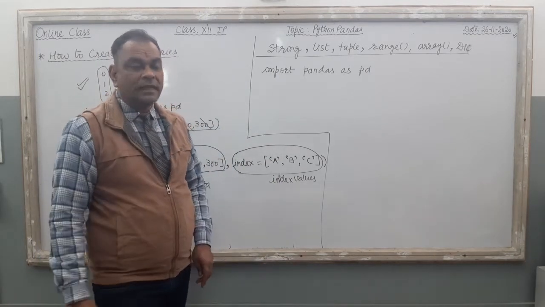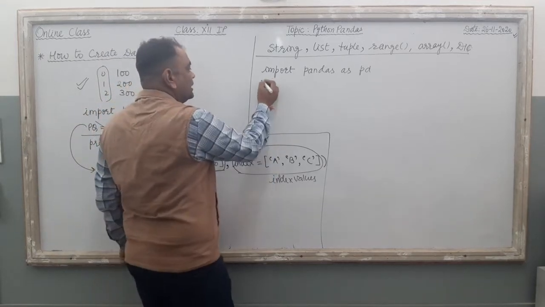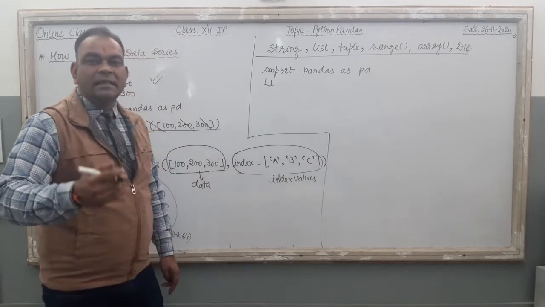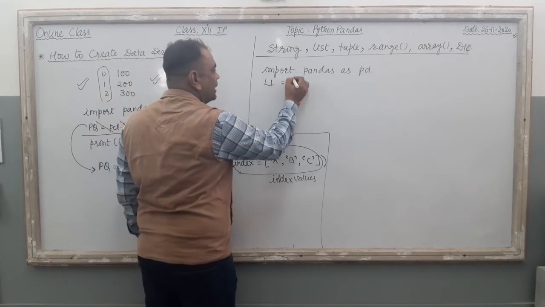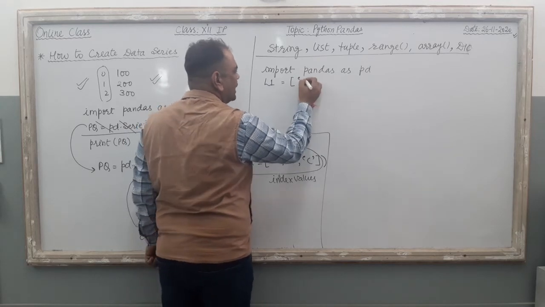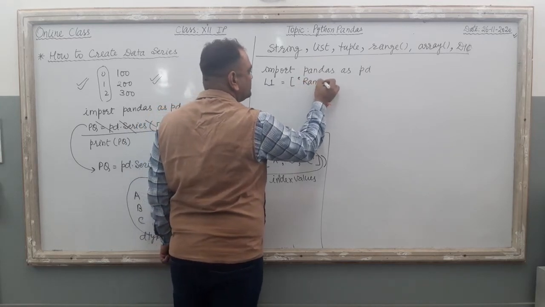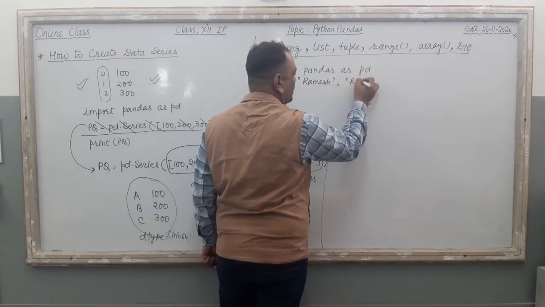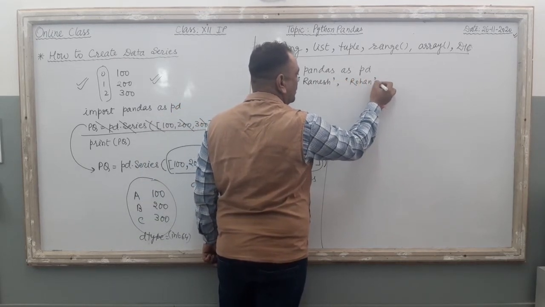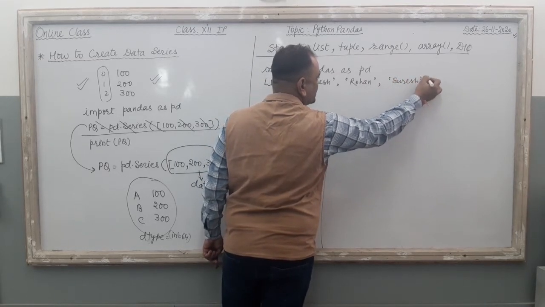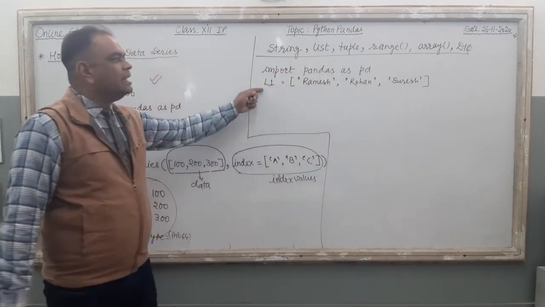कोई भी क्वेश्चन आ जाए, आंसर आए नहीं, केवल एक लाइन उठा के लिख के आ जाओगे, आधा नंबर मिल जाए. राइट? Now my list variable is L1. एक मैं वेरिएबल बना रहा हूँ. L1 means list 1, and in this variable I am going to give some values, or I am going to give a name, Ramesh, Rohan, Suresh. It is my list 1.